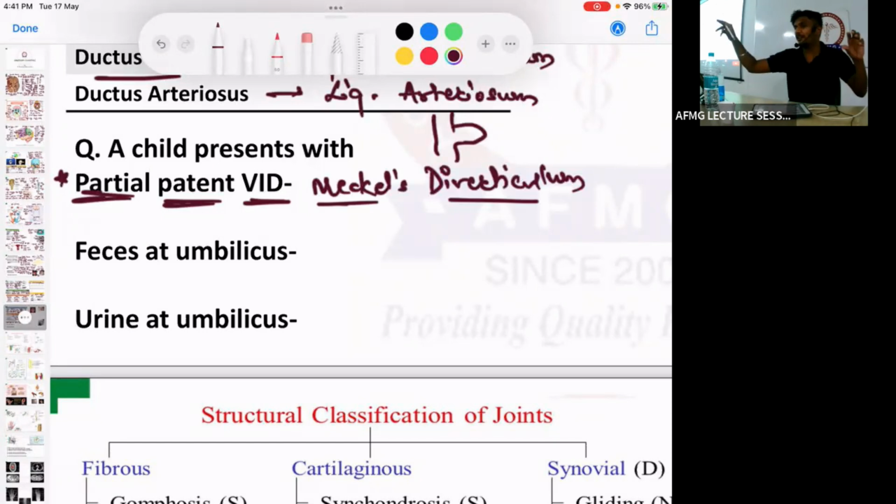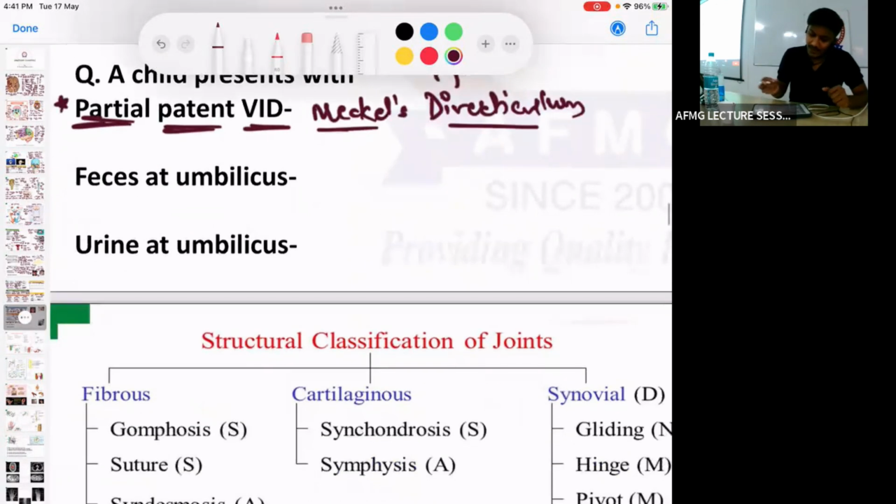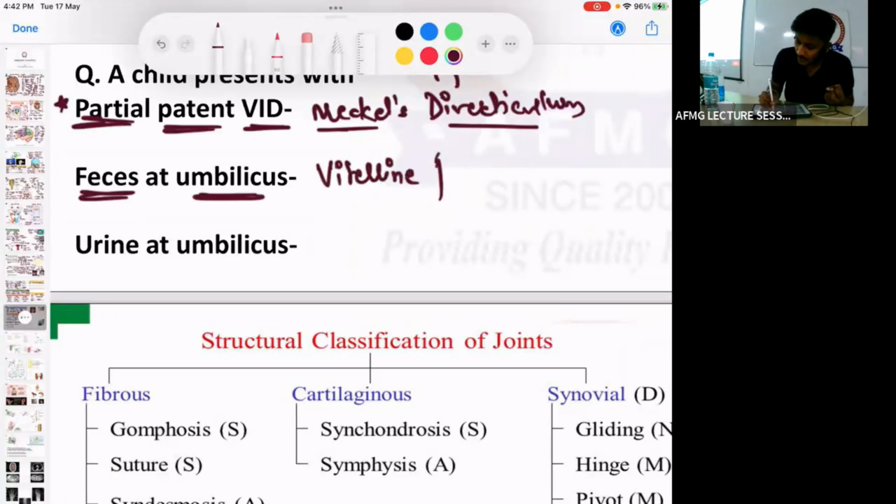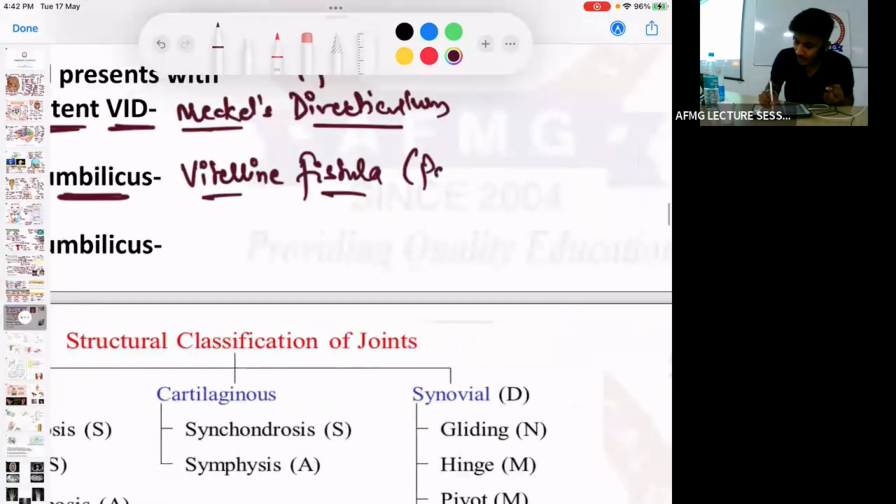Complete patency of vitellointestinal duct, मतलब कुछ भी obliterate नहीं हुआ. ठीक है? तो all the vitellointestinal duct is patent. Then there would be presence of feces at the umbilicus. December का question. If the child presents with feces at umbilicus, then that suggests complete patency of vitellointestinal duct. That is what is called as vitelline fistula. It is due to complete patency of the vitellointestinal duct. No issues with this.